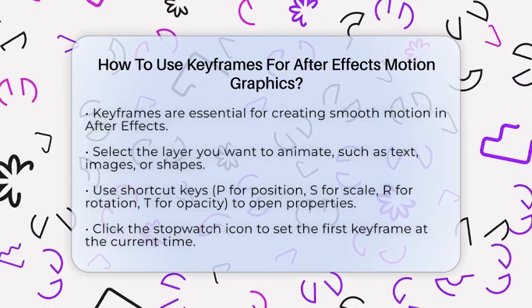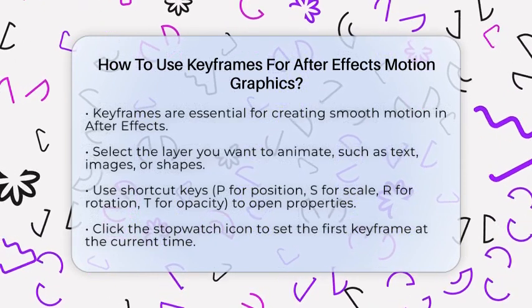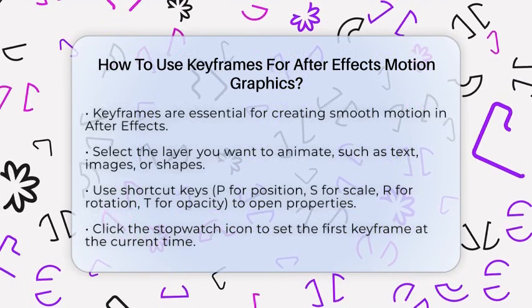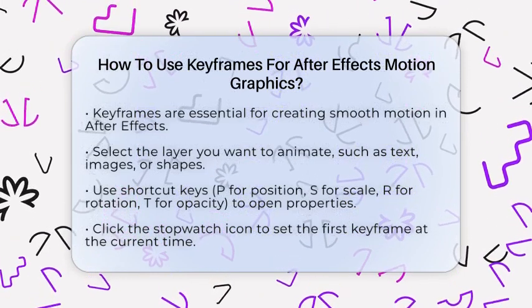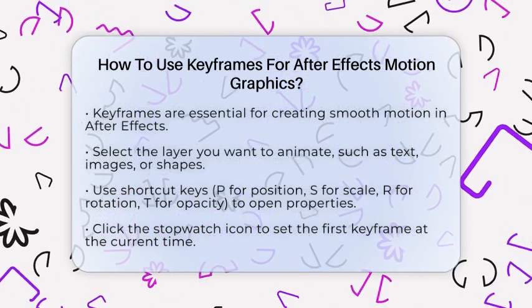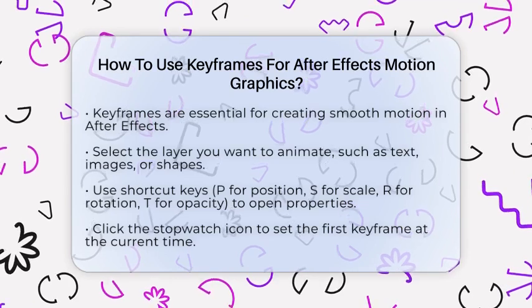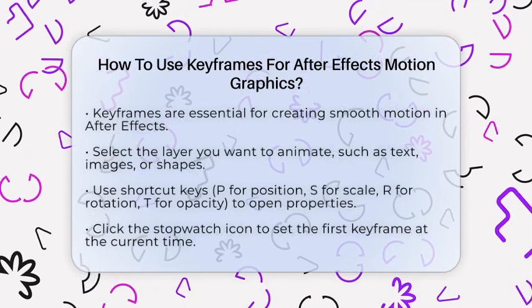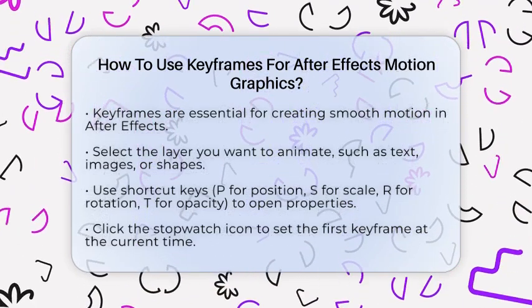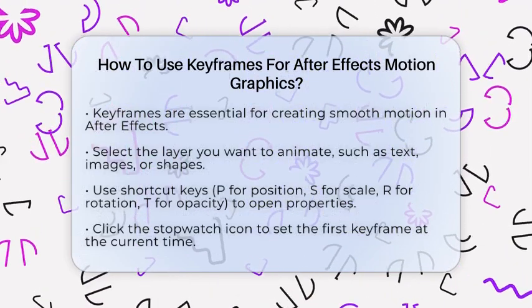First, pick the layer you want to animate. It could be text, an image, or a shape. Then, press the shortcut key for the property you want to change. For position, press P; for scale, press S; rotation is R, and opacity is T. This opens the property in the timeline panel.